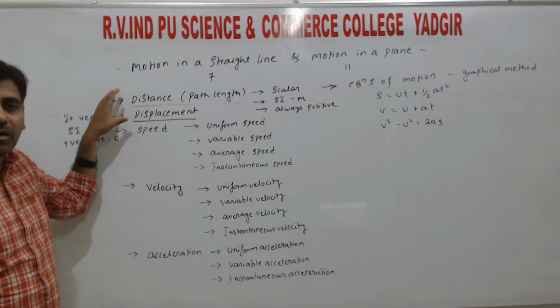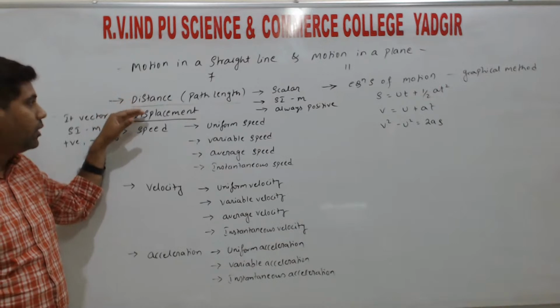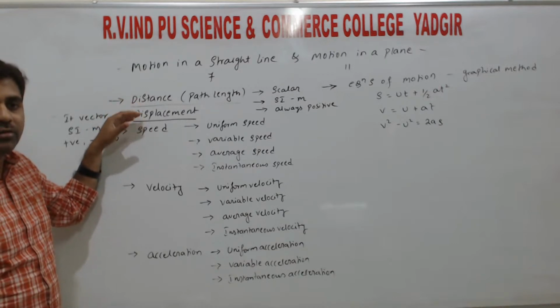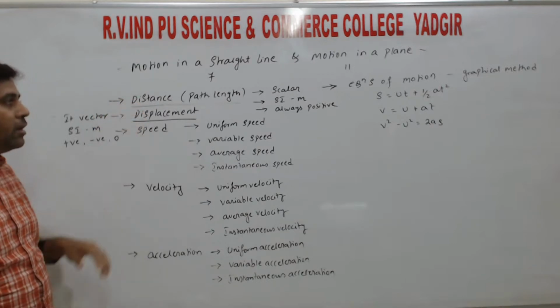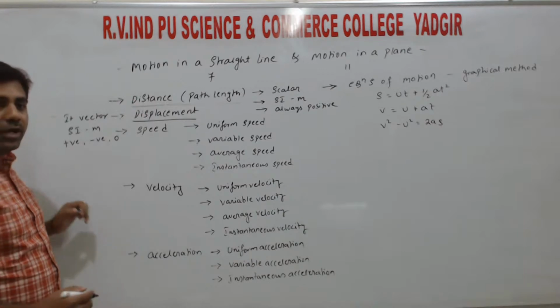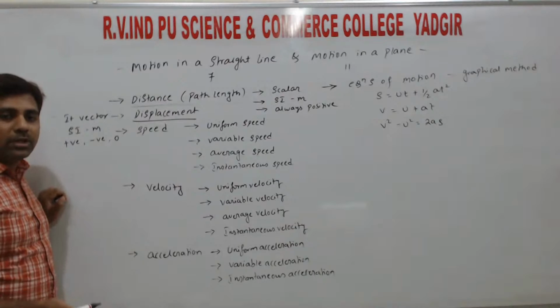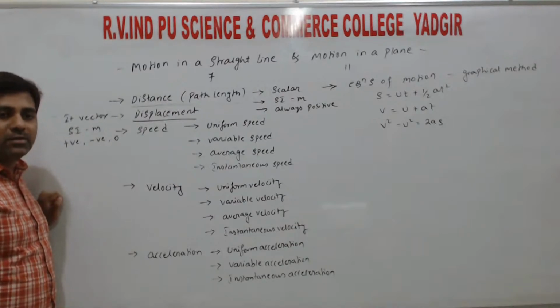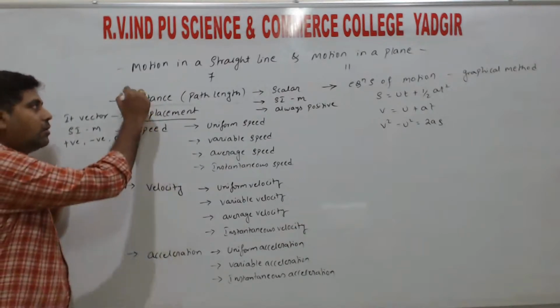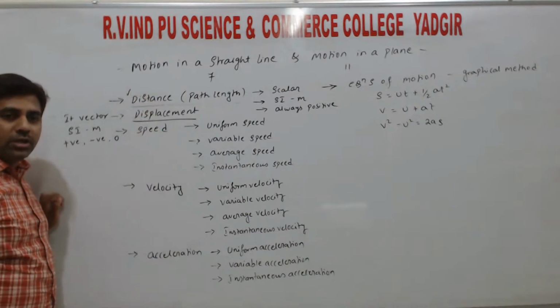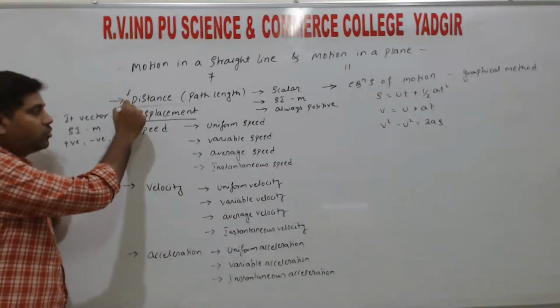So frequently asked questions are on the difference between distance and displacement. When it says difference between, we need to write the definition. If 2 marks are asked, we must write 2 differences. If 3 marks are asked, 3 differences. So since a maximum of 3 marks is asked, one, we need to write the definition of distance and displacement, so that becomes the